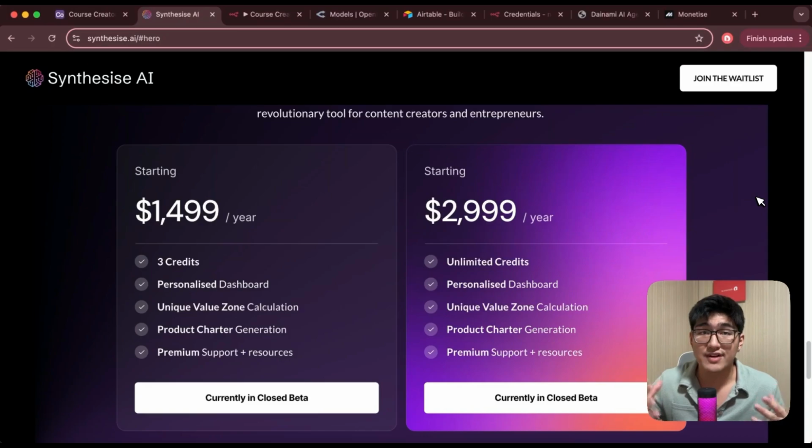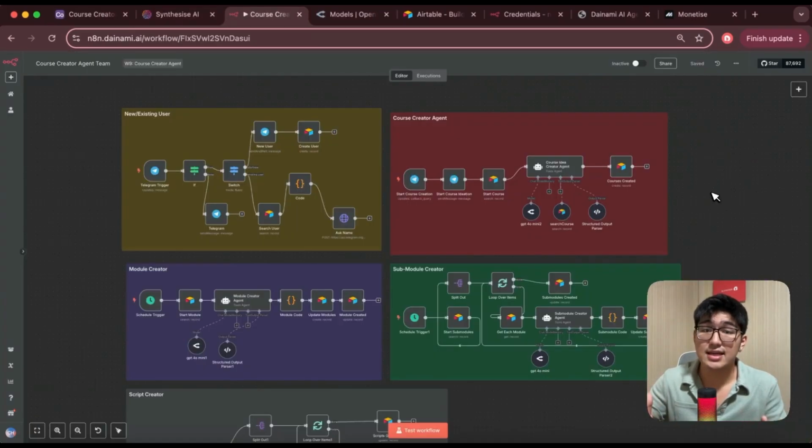And so that got me thinking, what if I could build it too? And how far can I go as a solo builder using no-code AI agents today? And so I've decided to hit up n8n and spend the last 24 hours building my very own no-code AI agent course builder. And this is what I got, and I thought it was not too bad.